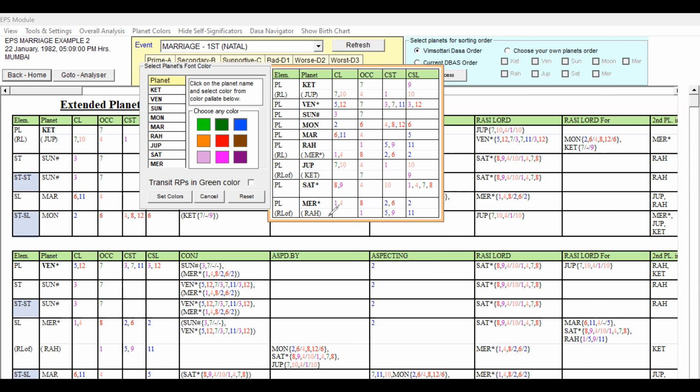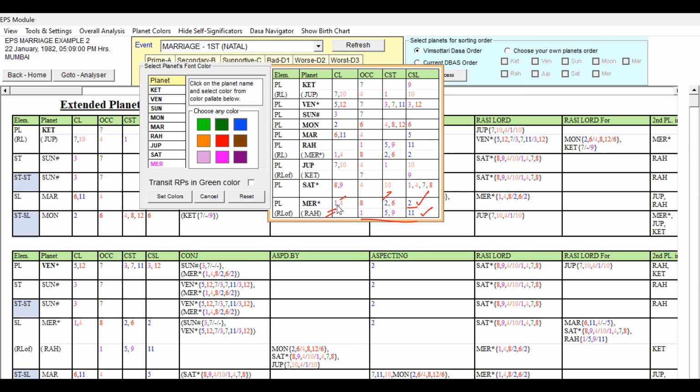Lagna Lord, Mercury: fourth lord occupying the 8th house, 2, 6 star lord, and second cuspal sublord. And Rahu is favorable, second planet. So Mercury has unfavorable 4, 8, 6 and a favorable grouping. So we can give Mercury a pink shade.